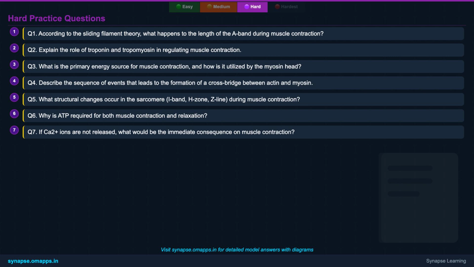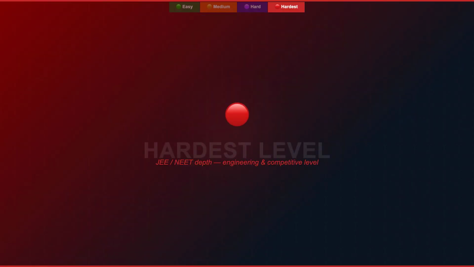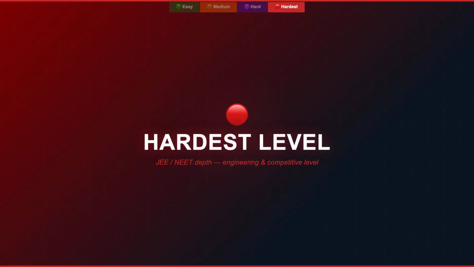Q5. What structural changes occur in the sarcomere, I-band, H-zone, and Z-line during muscle contraction? Q6. Why is ATP required for both muscle contraction and relaxation? And Q7. If Ca2+ ions are not released, what would be the immediate consequence on muscle contraction? Consider these deeply. Alright, future medical professionals, welcome to the hardest level.